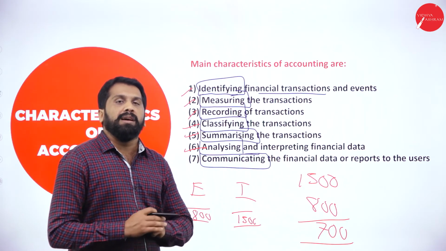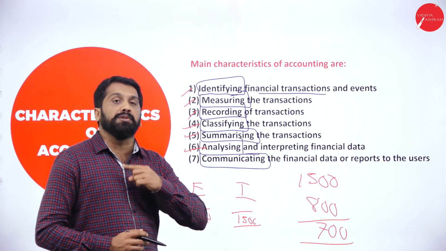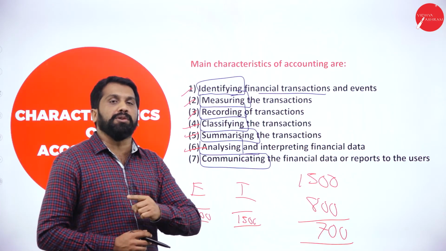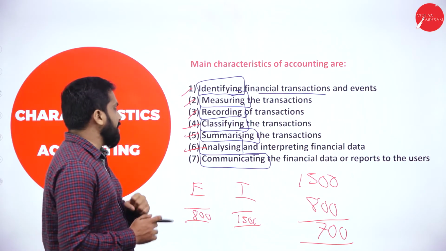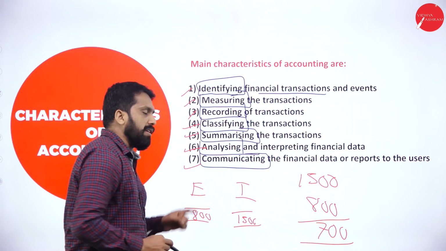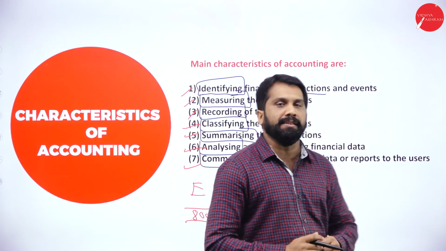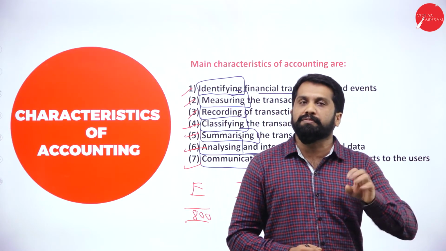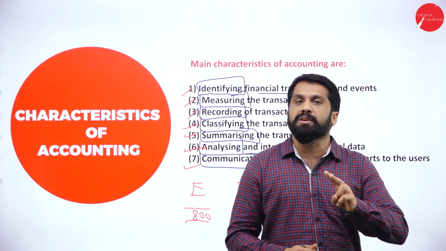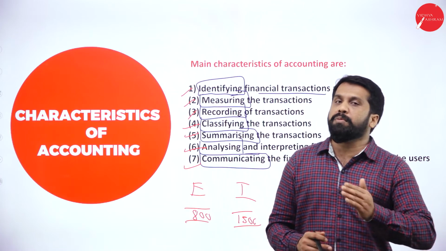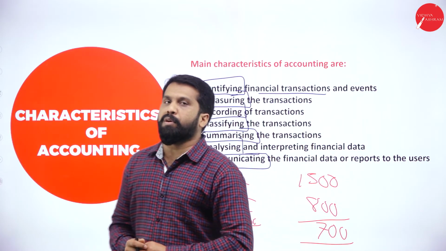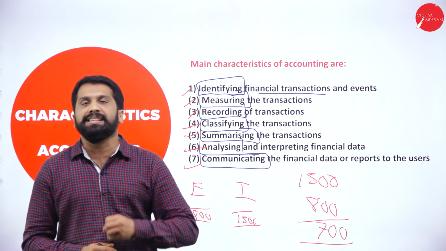Finally, what will you do? After analyzing, you go to your manager, you go to your boss, and you say, that is communicating, that your profit this time is 700. Last year it was 500. You have increased 200 more. Like that, you will communicate with your boss. Hope you understood. It is easy now.